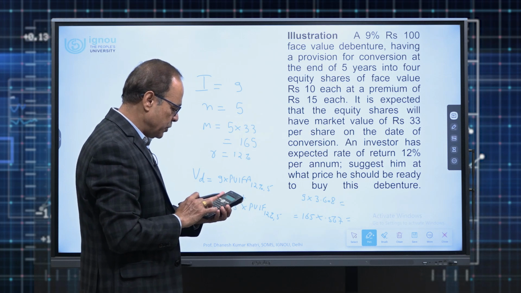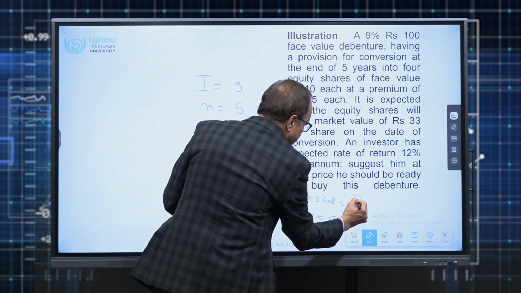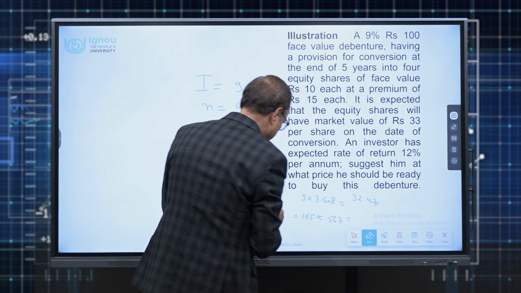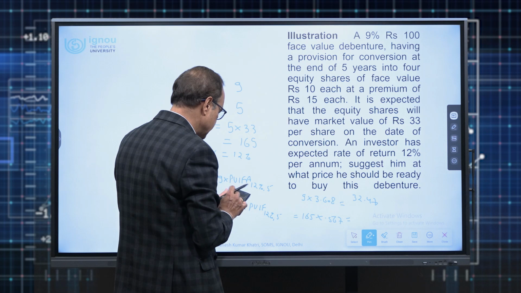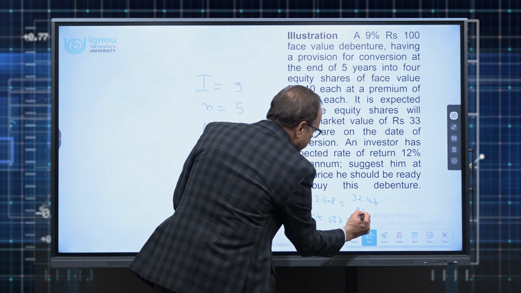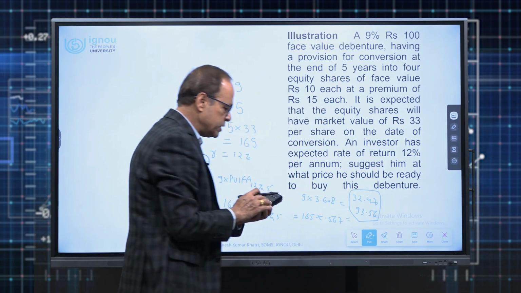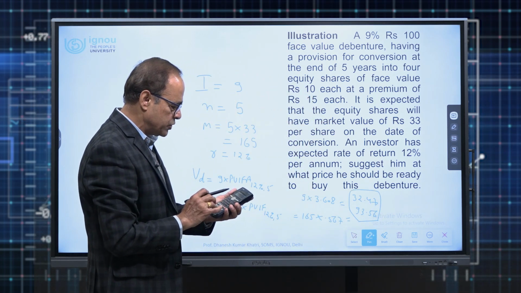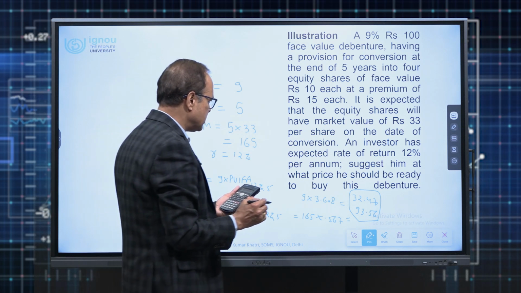So 9 by 3.608, 32.47. And 165 multiplied by 0.567, 93.56. It means the value which he will assign is 32.47 plus 93.56, 126.03.